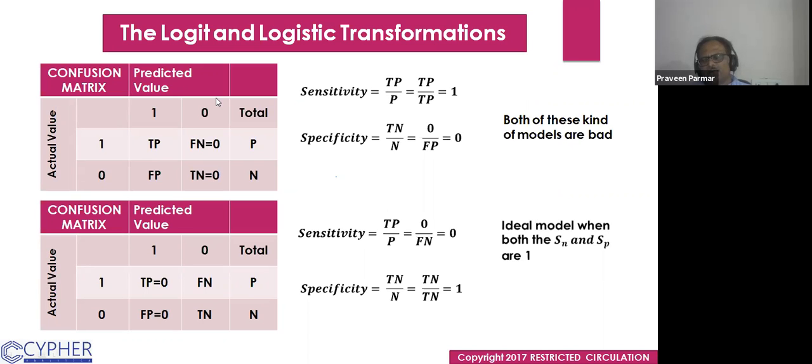Then our sensitivity would be TP over P. TP plus FN is equal to P, you know that. So FN is 0, so TP is equal to P. So you could write TP over TP, or P over P, which is 1. The sensitivity you will get is 1. Got it? Does that make sense to everyone?